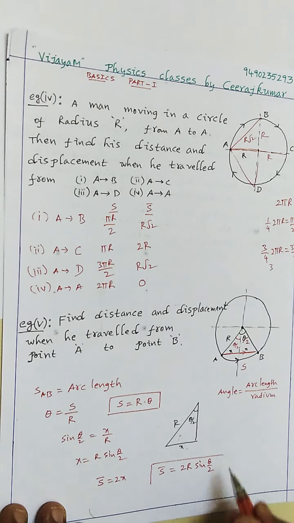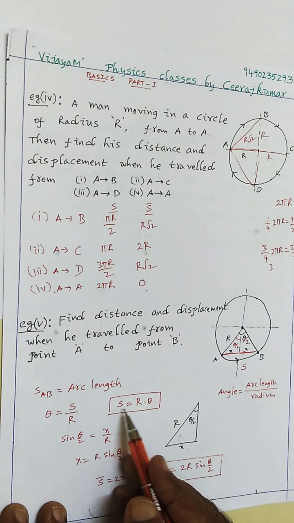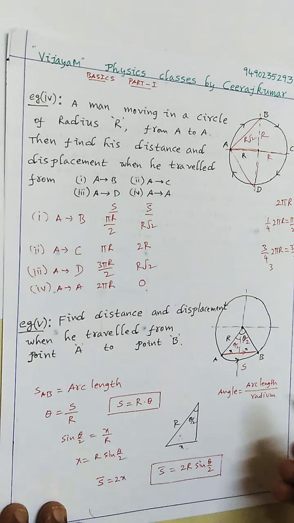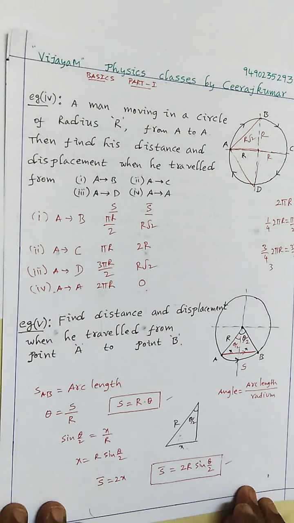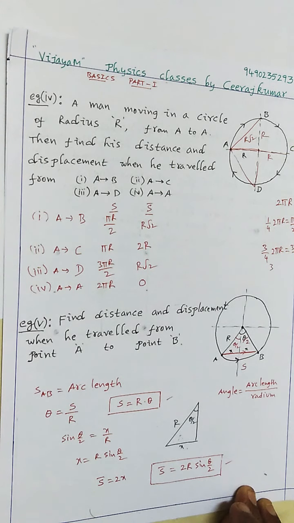So here we got displacement, that is 2r sine theta by 2, and the distance, which is r theta. This particular result you can use in any case. Whatever angle they give, you can find both the distance and displacement.